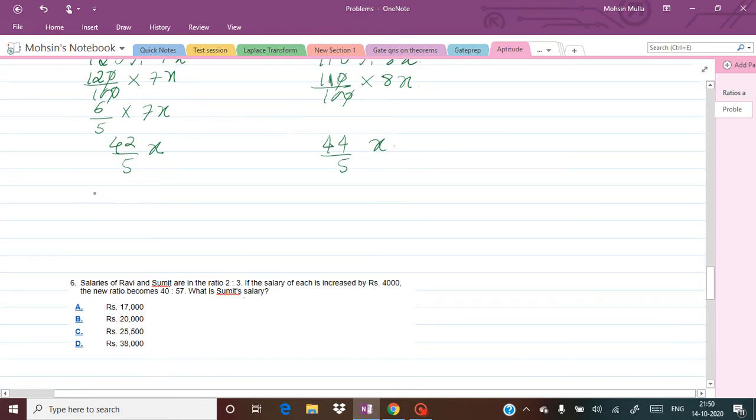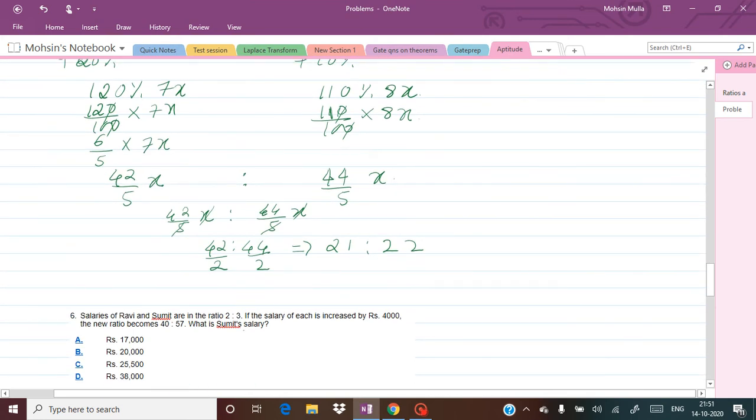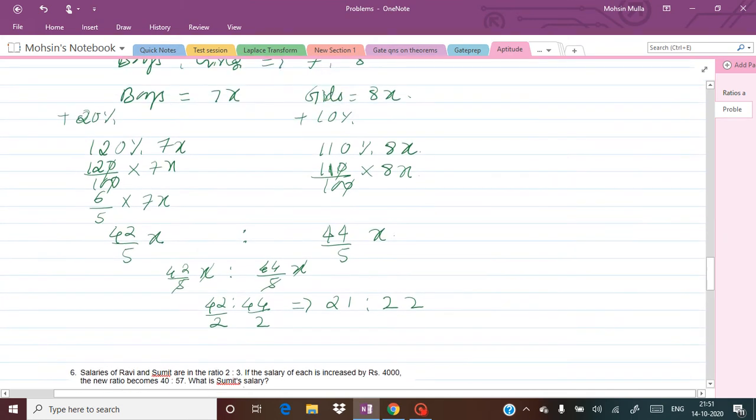Therefore the required ratio of boys to girls can be written as 42 by 5 into x is to 44 by 5 into x. So x will get cancelled, 5 will get cancelled, 42 is to 44, and it can also be divided by 2. So it will become 21 is to 22. Okay, so this is the correct answer, 21 is to 22. In this way you can solve this example also. Fine.